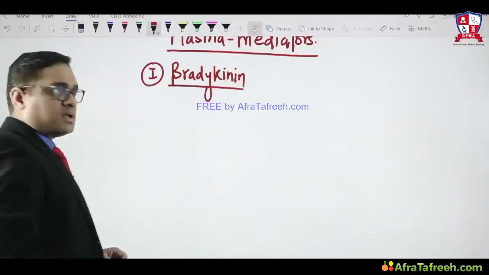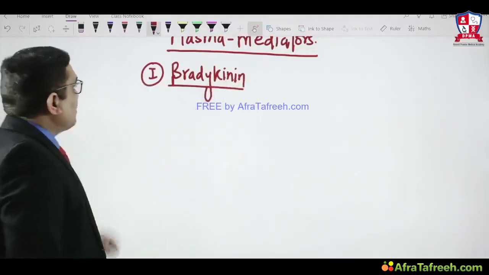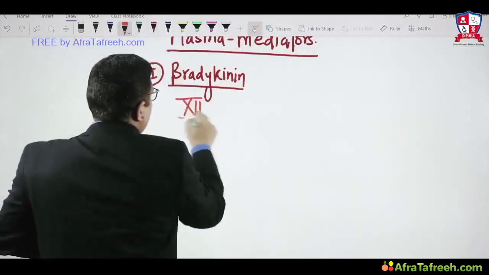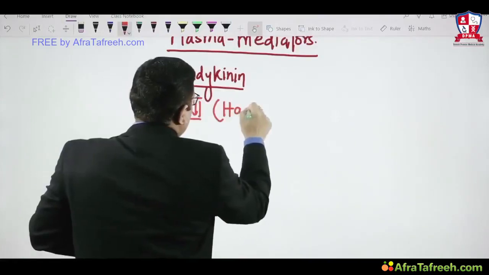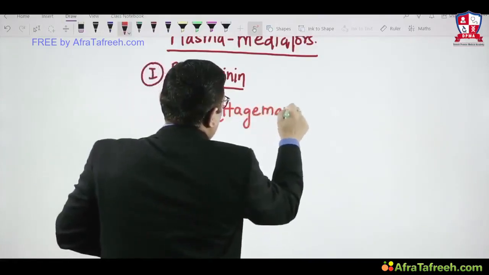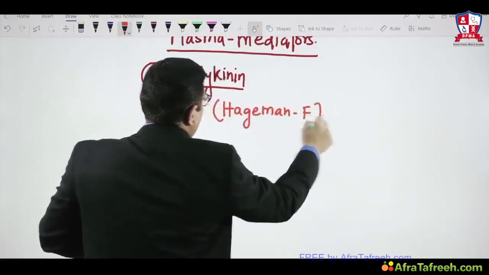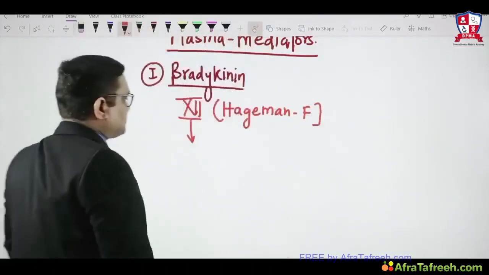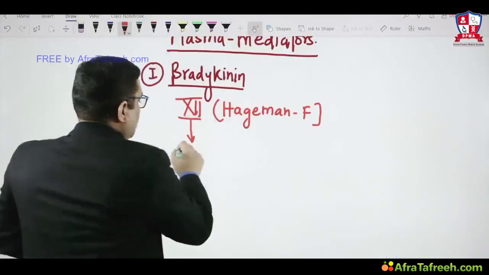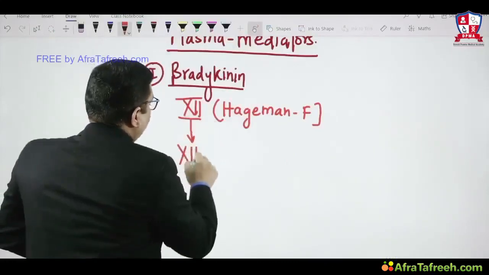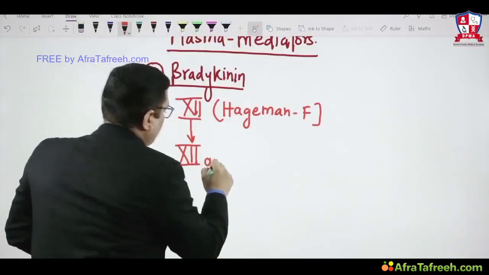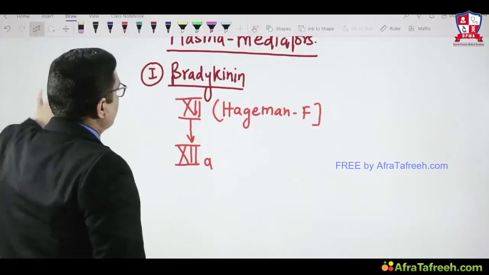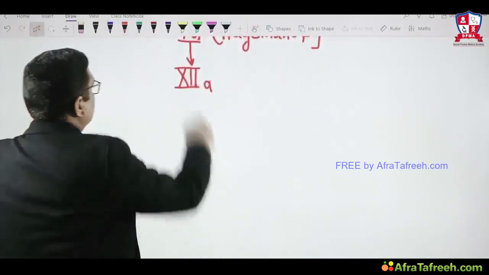So nothing to deal with this. What I want to tell you is how bradykinin will be formed. Bradykinin will be formed by factor 12, clot factor 12, which is also known as Hageman factor or contact factor. This will be activated to form factor 12A. Hageman factor will be activated to form the activated form of factor 12, right?